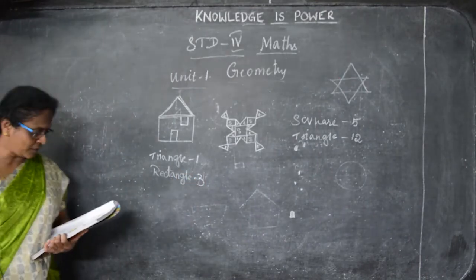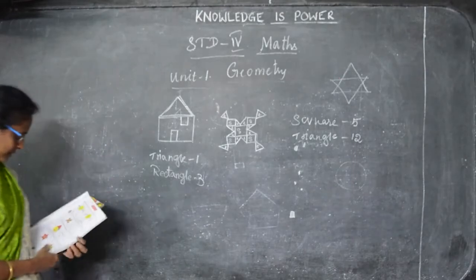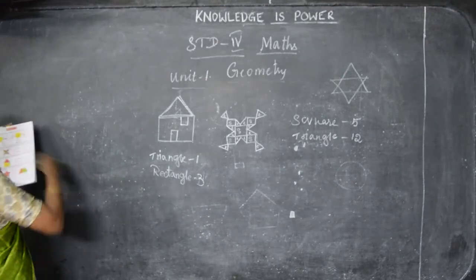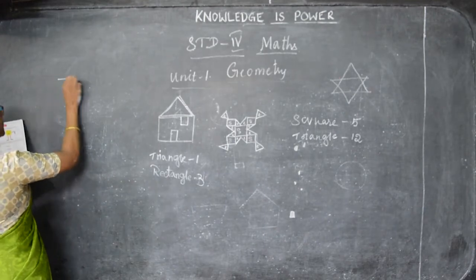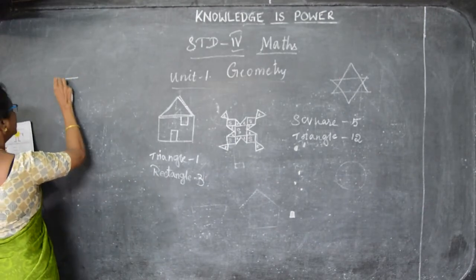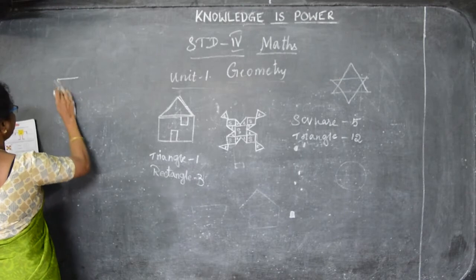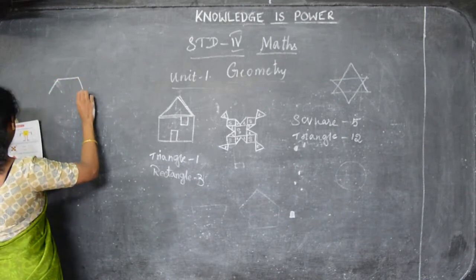Okay. Now next one. You have to draw another shape. Draw a shape like this.